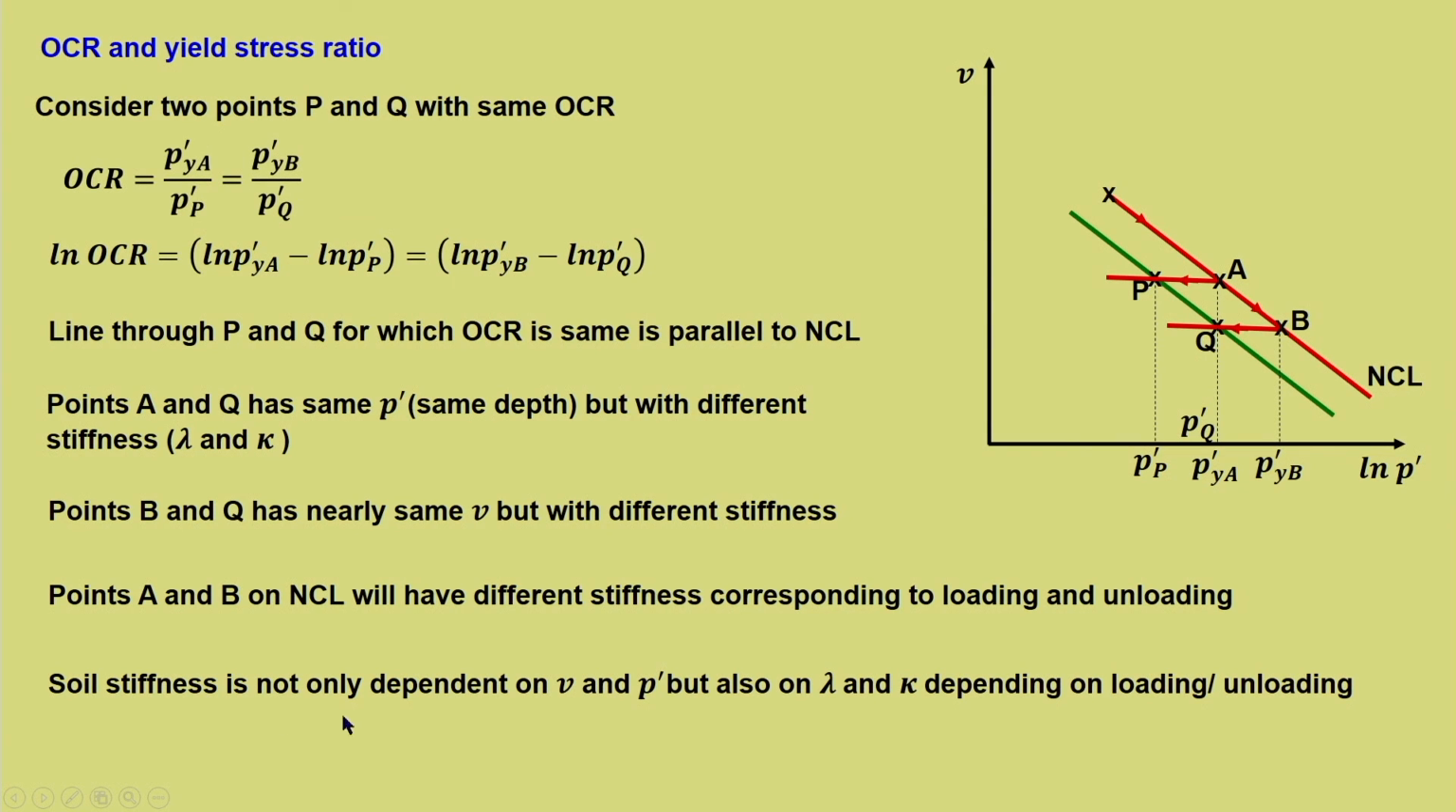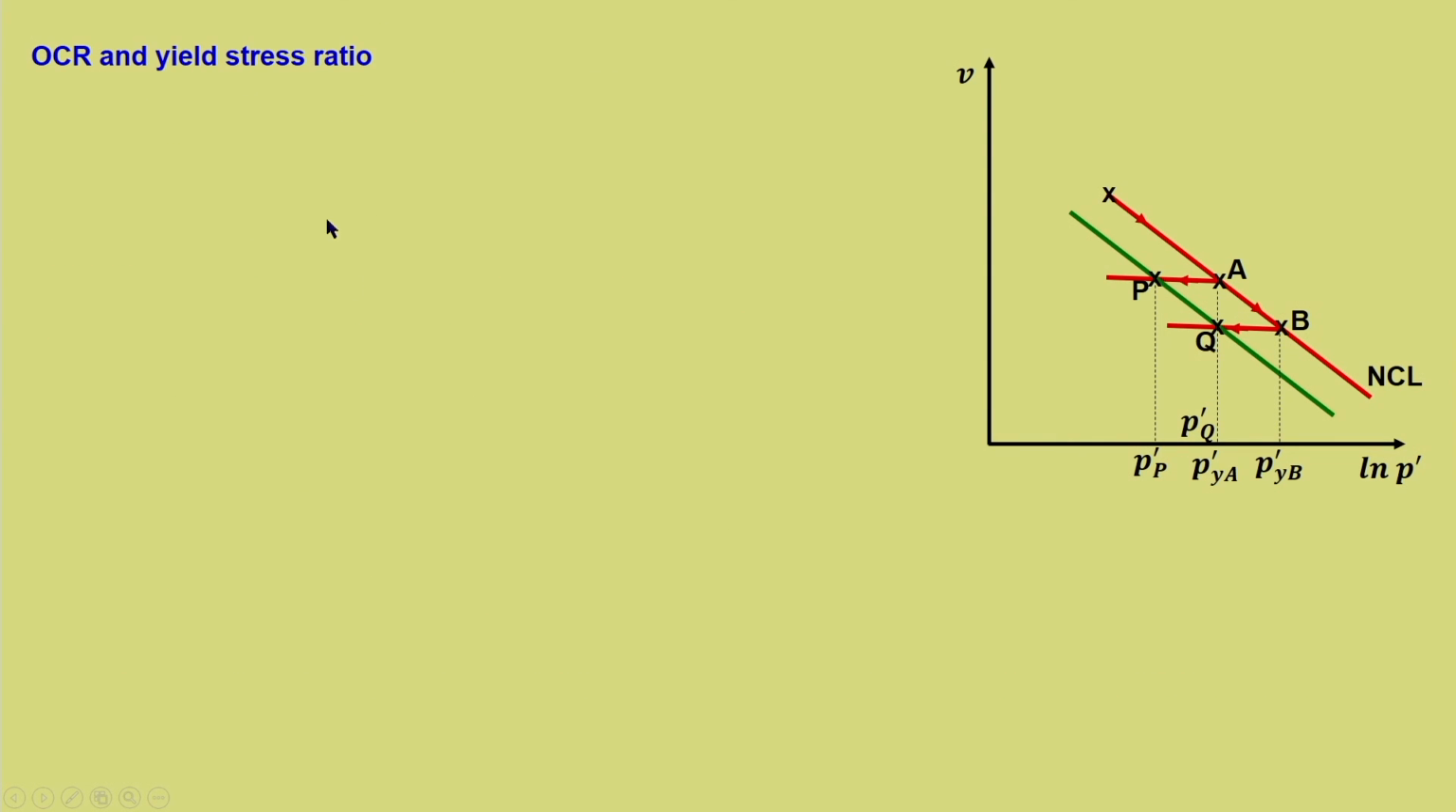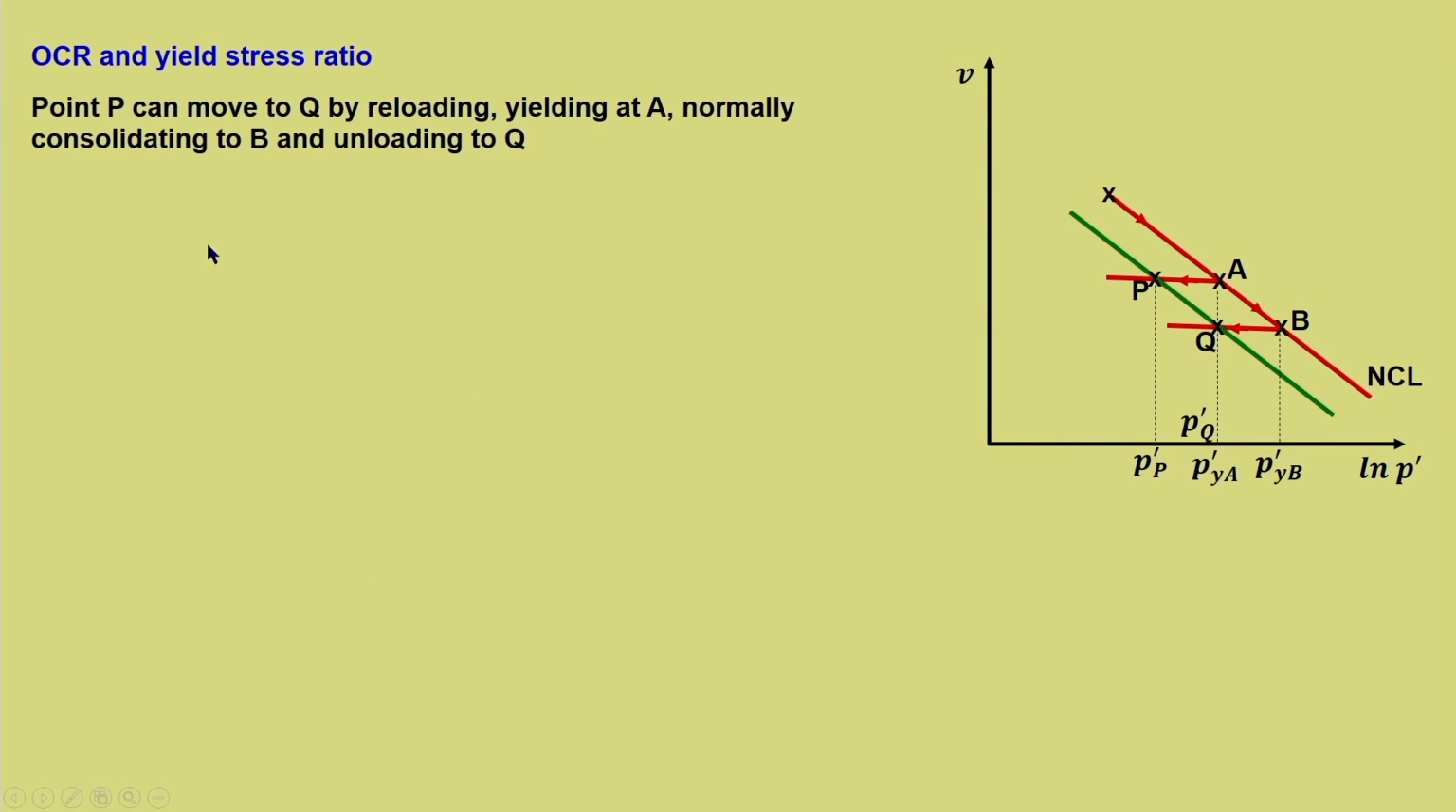Soil stiffness is not only dependent on V and P dash, I mean to say bulk stiffness, but it also depends on lambda and kappa, depending on whether it is on the loading or unloading line. Now, let us come to yield stress ratio. Point P can move to Q by reloading, yielding at A, normally consolidating to B and unloading to Q.